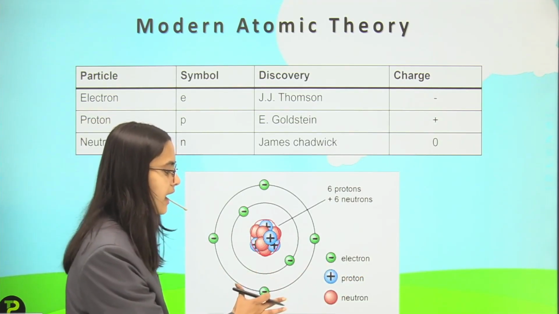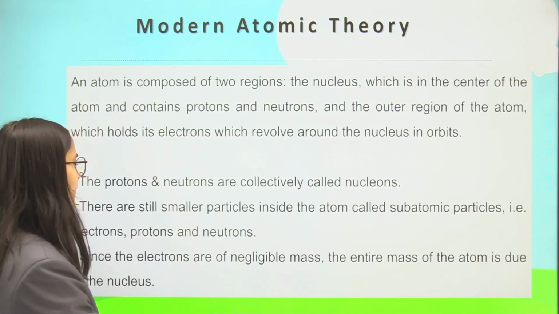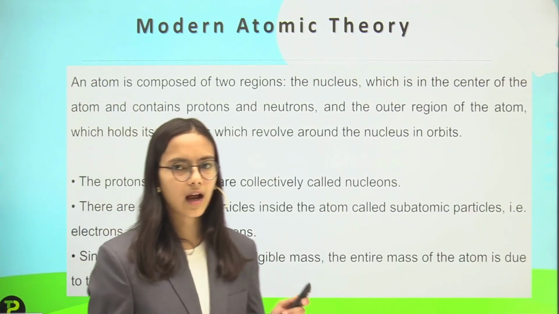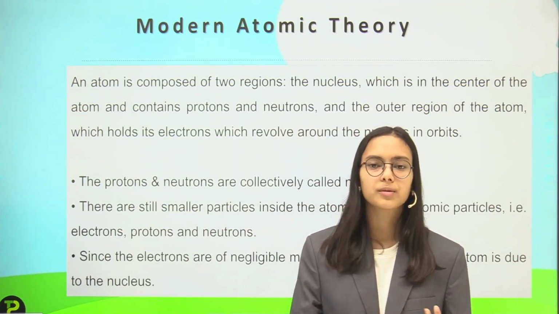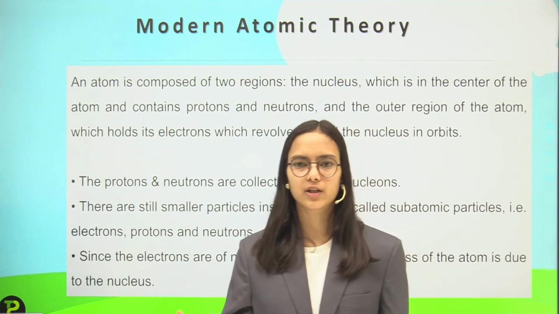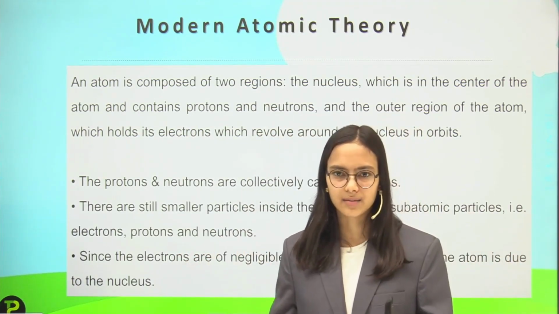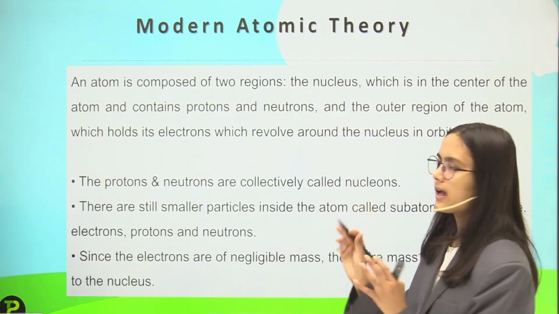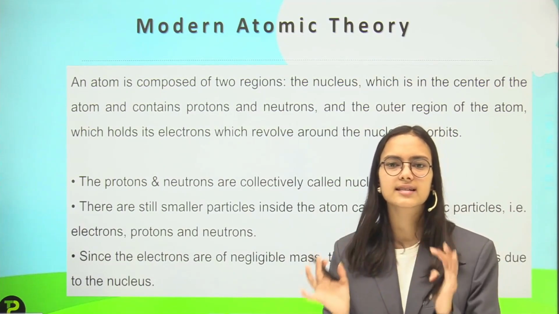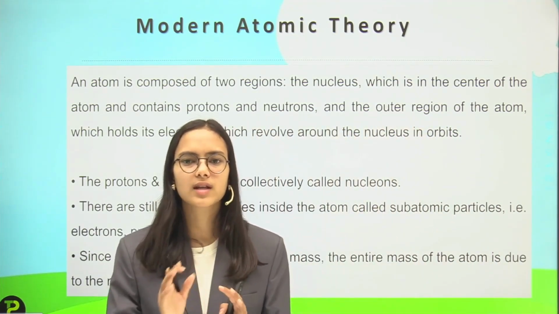So this is an atom, where there are three kinds of particles which I have talked about: protons, neutrons and electrons. So three particles were there and they all combine to form the atom. They have two regions. The first region is the nucleus, and the nucleus has protons and neutrons.